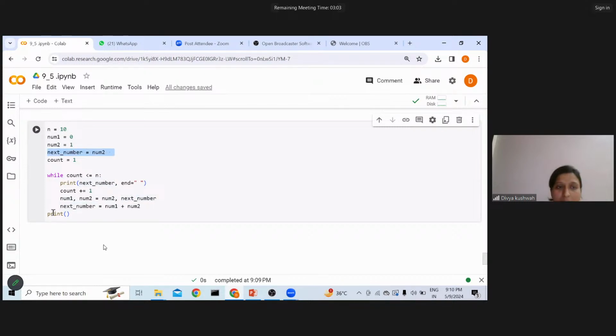If I execute it, I'm getting 0, 1, 1, then 1 plus 1 is 2, 2 plus 1 is 3, 3 plus 2 is 5, 5 plus 3 is 8, 8 plus 5 is 13, likewise. So my number here is the addition of the previous two numbers. I'm using the count in a while loop, and my count would iterate less than or equal to 10, and I'm adding two things.